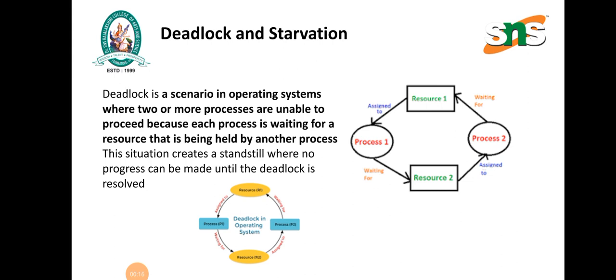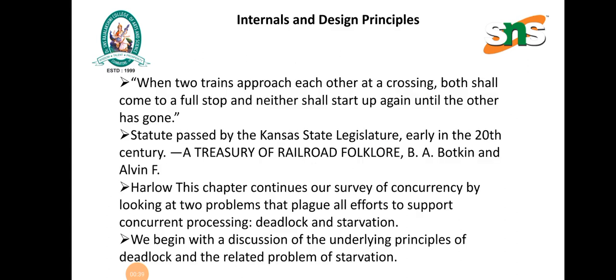Deadlock and starvation. Deadlock is a scenario in an operating system where two or more processes are unable to proceed because each process is waiting for a resource that is being held by another process. This situation creates a standstill where no progress can be made until the deadlock is resolved. Here the diagram is given for that: resource 1, resource 2, process 1, process 2.